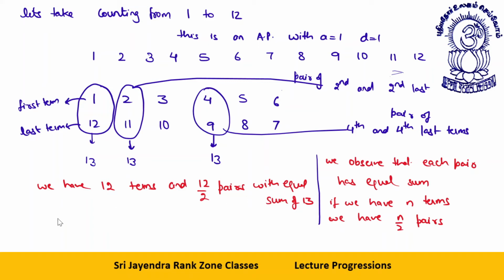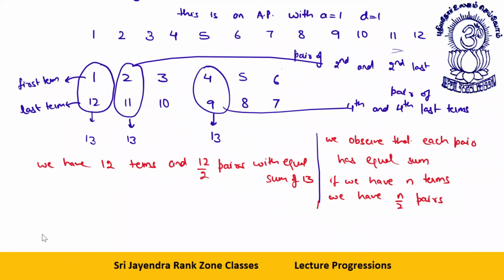Now what I can say from here is, what is the sum of series? Sum of series is number of pairs into sum of each pair, like this.